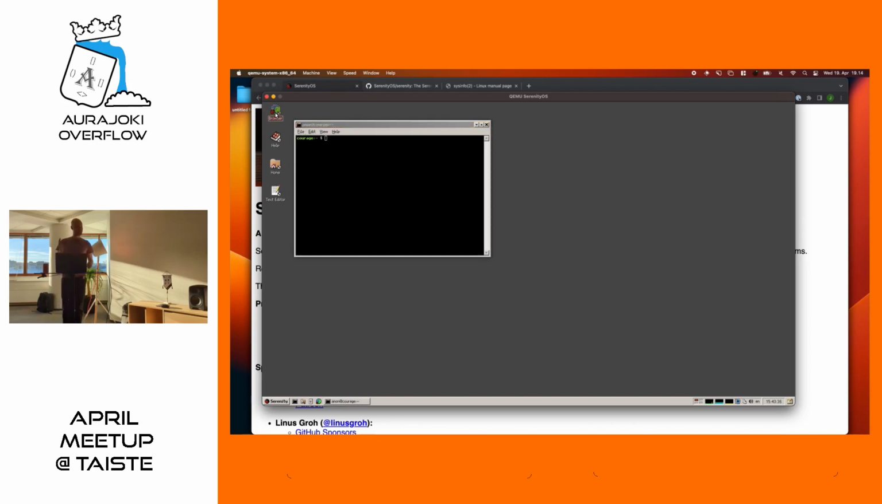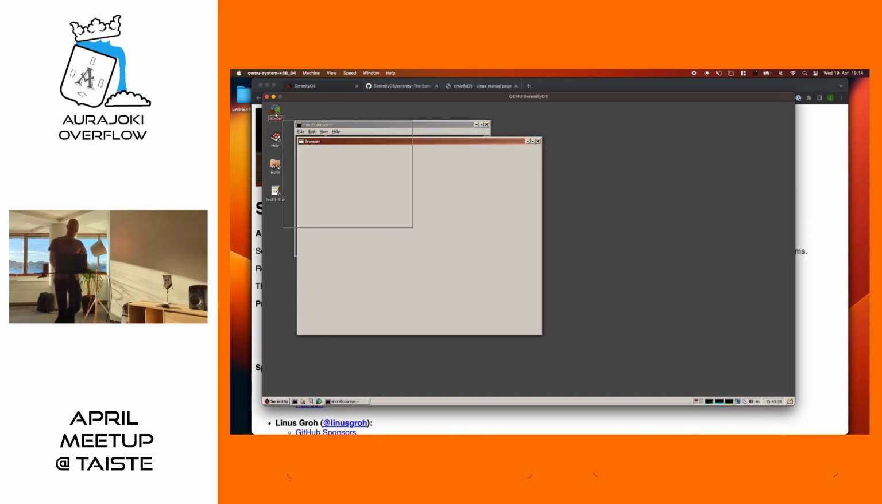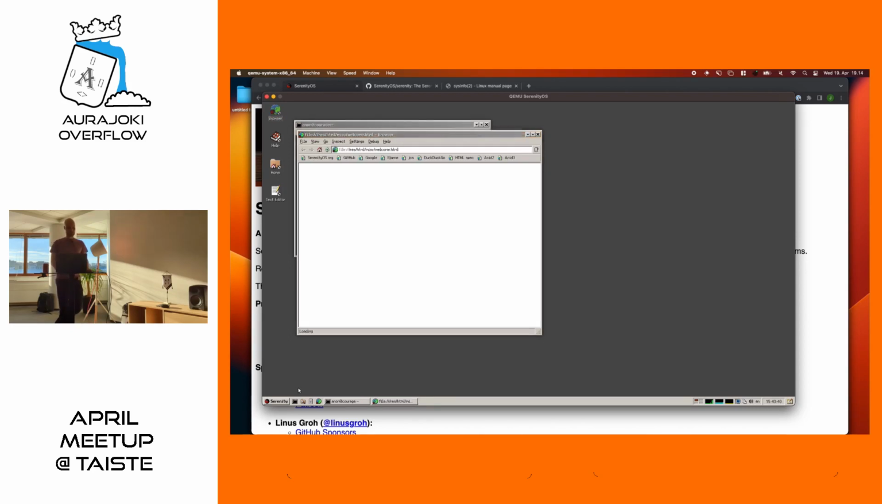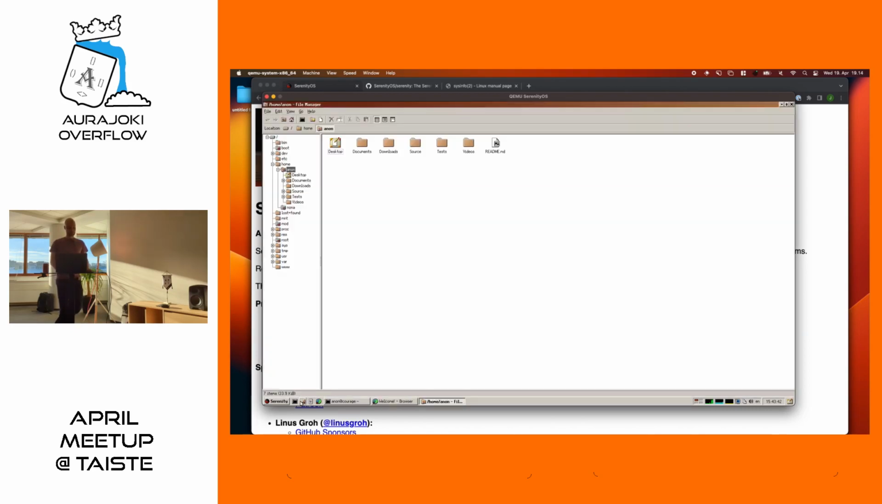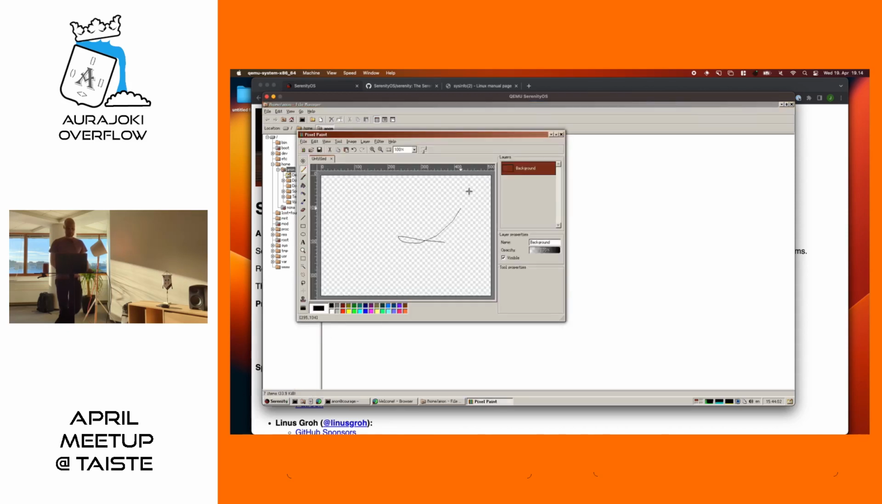It has your typical applications, your browsers, your file managers, and I'm sorry, by the way, it's a bit small, but scaling the thing with QEMU and SerenityOS is a bit of a hassle, but anyway, hopefully you can see it. And you have your utilities, office tools, your basic tools. Of course, there's the paint program and so on.